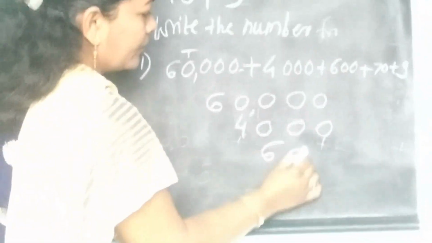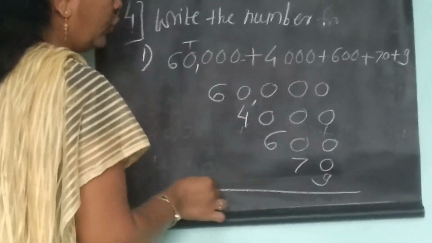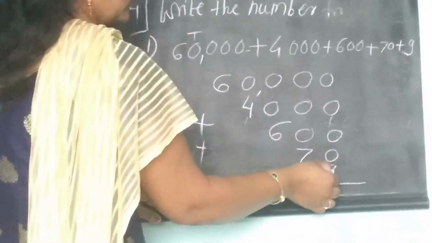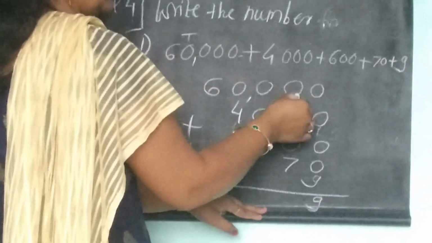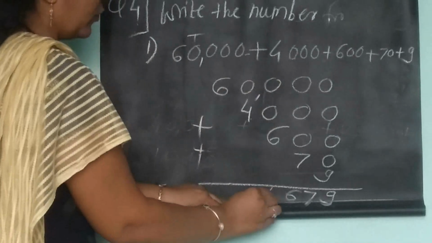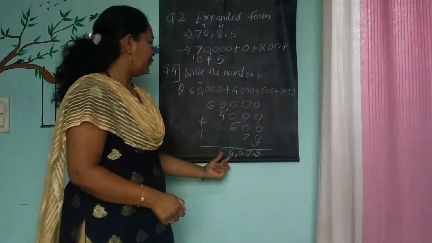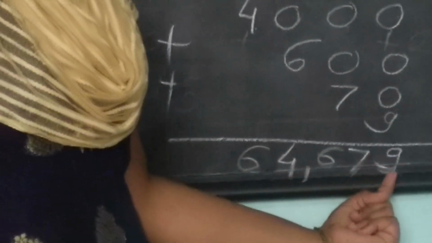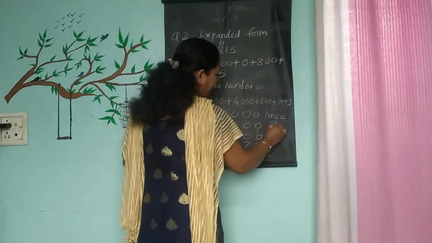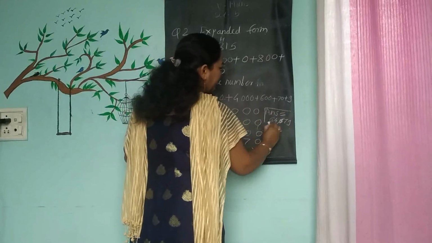600, 70 and 9. And now you have to add them. All these numbers you have to add. 00009. 0 plus 9 is 9. 0 plus 7 is 7. 0 plus 6 is 6. 0 plus 4 is 4. And 6 as it is. So the answer is 64,679. You write that answer in a box below the problem when you are over all the calculations and make it a box.